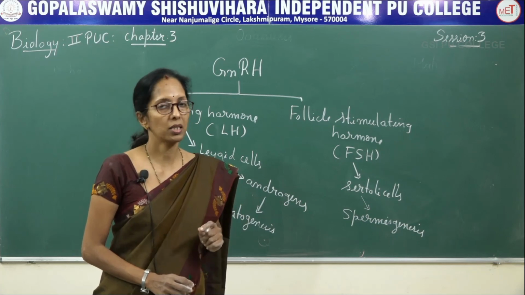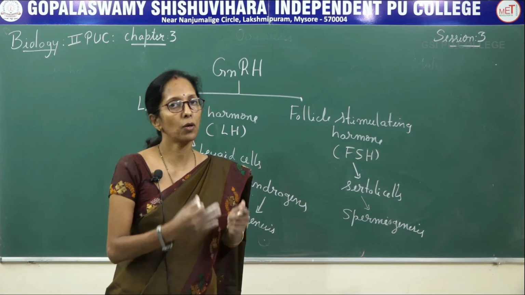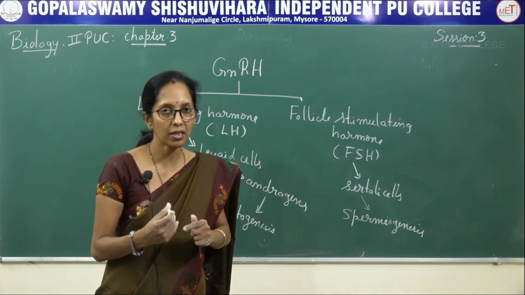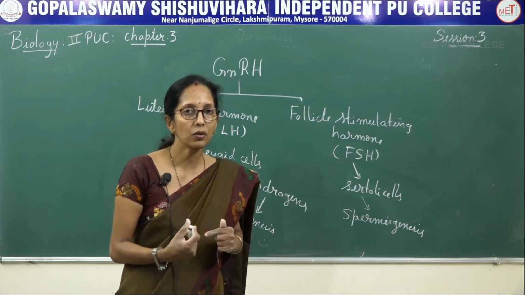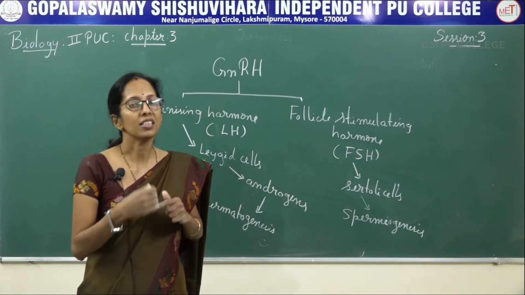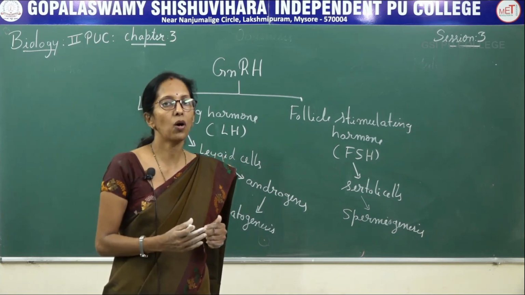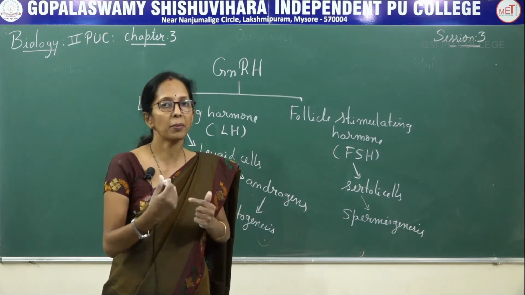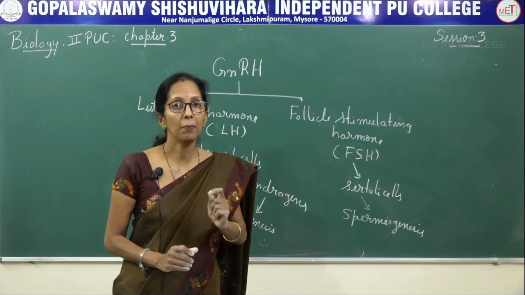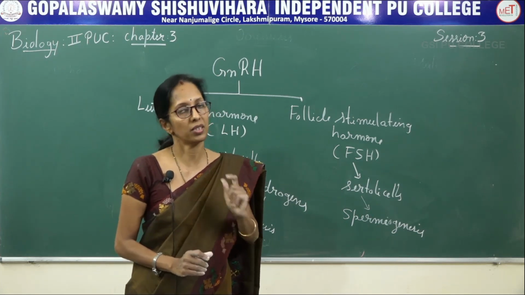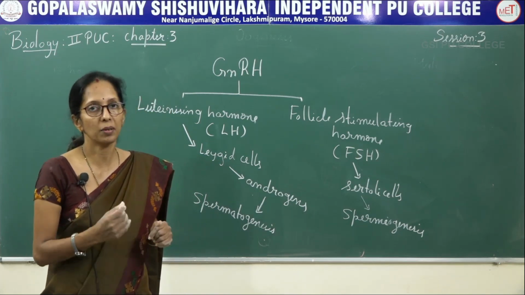In spermatogenesis, the primordial germ cell undergoes repeated mitotic division to form spermatogonia, which increase in size to form primary spermatocytes. The primary spermatocyte undergoes first meiotic division to form secondary spermatocytes, which in turn undergo second meiotic division to form spermatids. The transformation of spermatids into haploid motile male gametes is called spermiogenesis. The release of sperms from the seminiferous tubule is called spermiation.